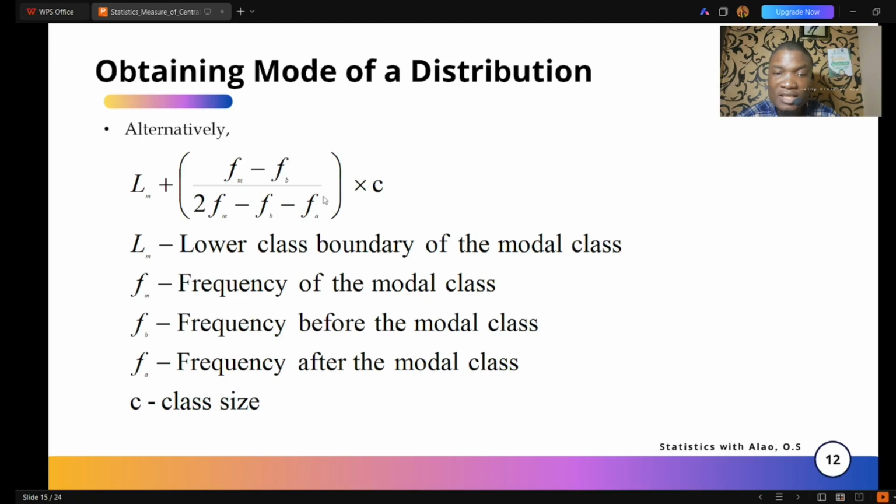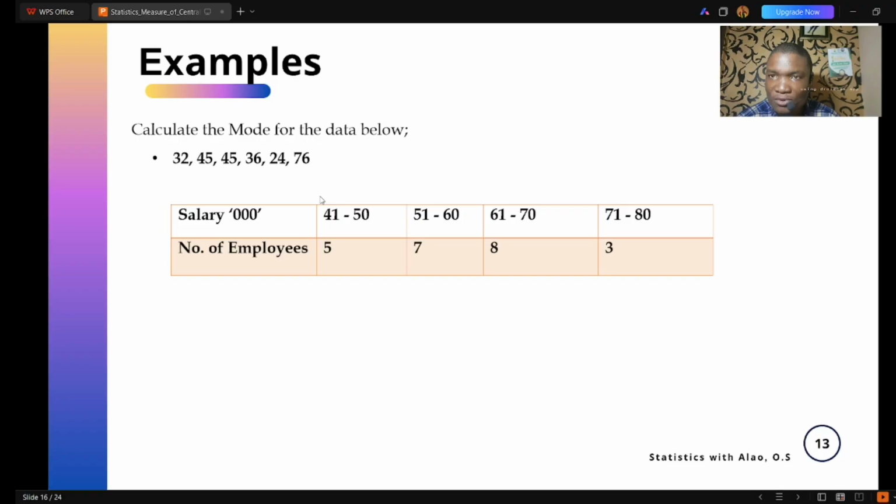All right, so up next we want to take examples on mode. That is, when I have ungrouped data, how do I get the mode? When I have grouped data, how do I get the mode?